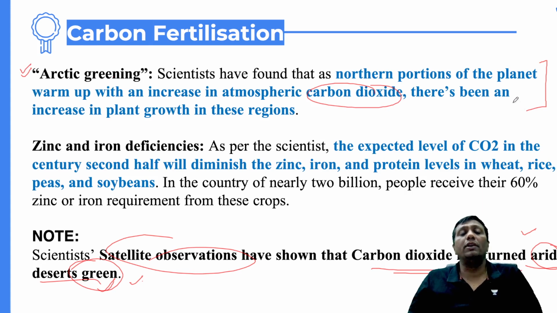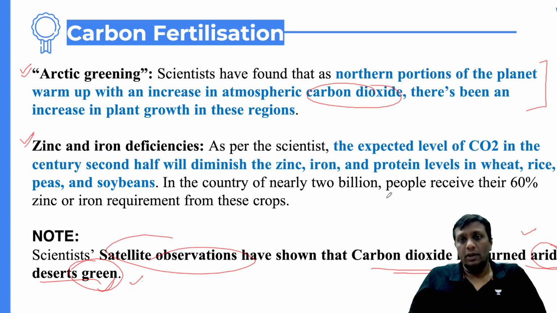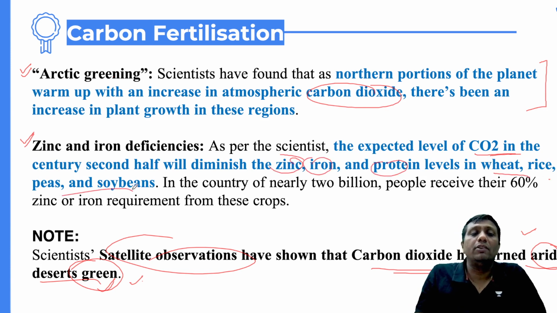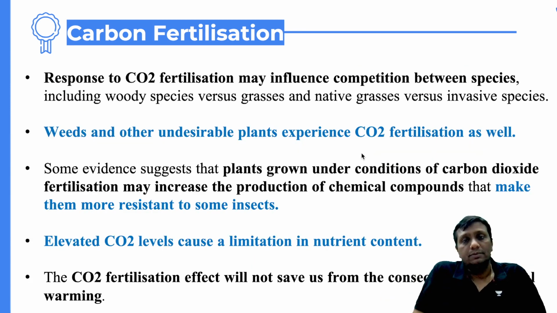Productivity increases. And one more thing, guys: because of the CO2 level expected in the second half of the century, the zinc, iron, and protein levels in wheat, rice, peas, and soya beans will diminish. There is also some negative in the report, guys. So remember, on one side the Arctic greening is a benefit. On the second side, the arid areas benefit because the stomata will not open and water loss reduces. The arid desert areas will be green and plant productivity will be there. But due to the increase of CO2 level, the plants that are the source of zinc and iron will have decreased growth, and that's why zinc and iron deficiency will occur in plant consumers.